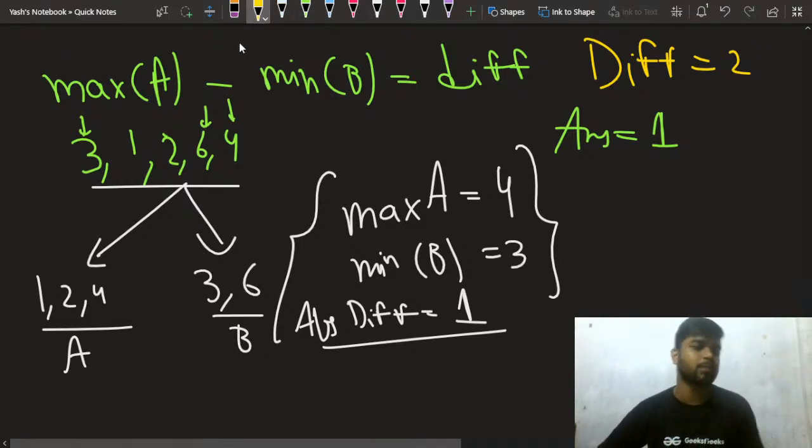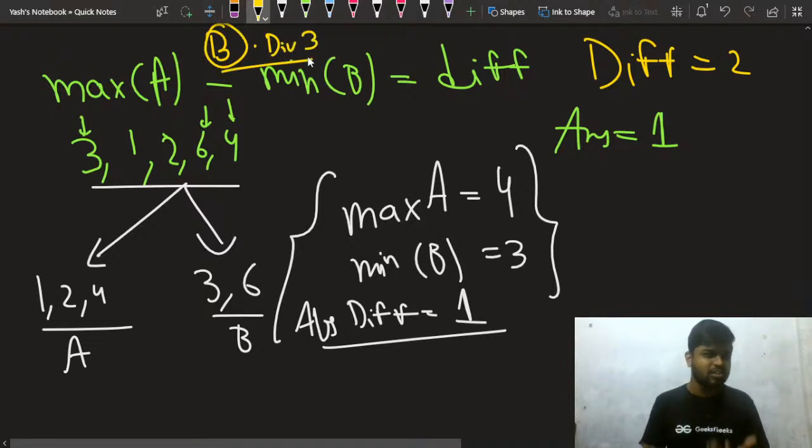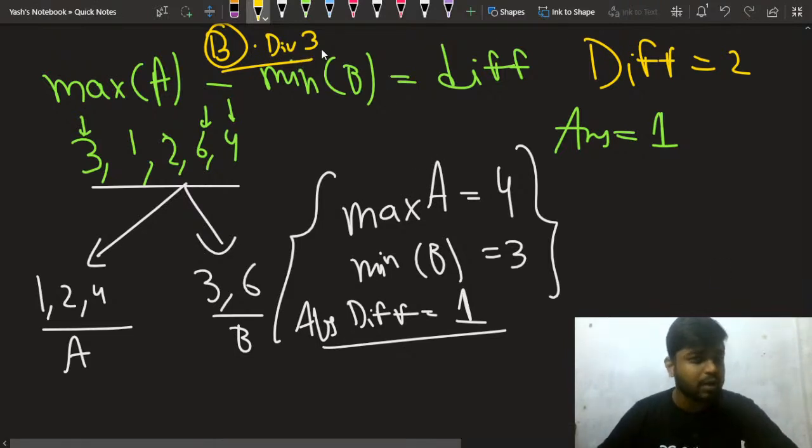So how can we generalize this approach? How to approach such a problem? Now consider this was a problem B in a Div 3 round. If you haven't solved such greedy problems, if you haven't practiced such problems, you'll never be able to get them, because what is required is thinking, problem solving skill.